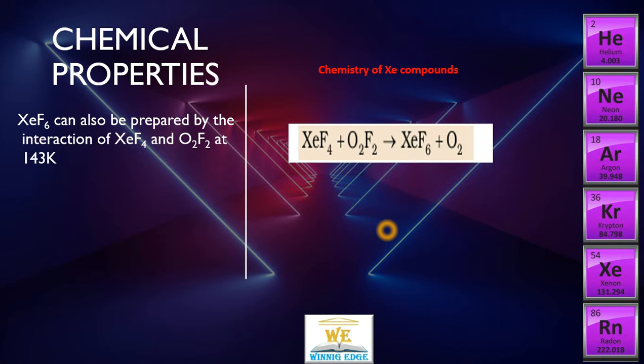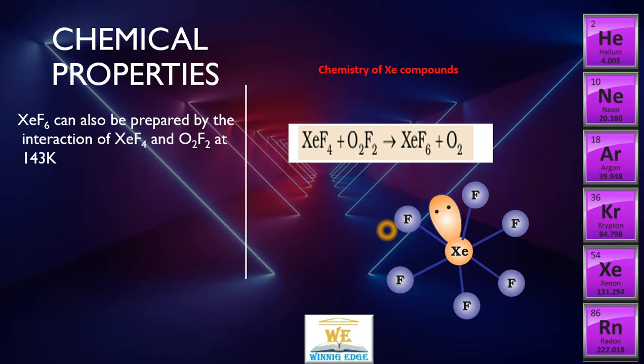We get the hexafluoride compound of xenon with the liberation of oxygen. Same structure. But remember, it is not a pure octahedral geometry. One position is occupied by the lone pair. That's why it has a distorted shape.